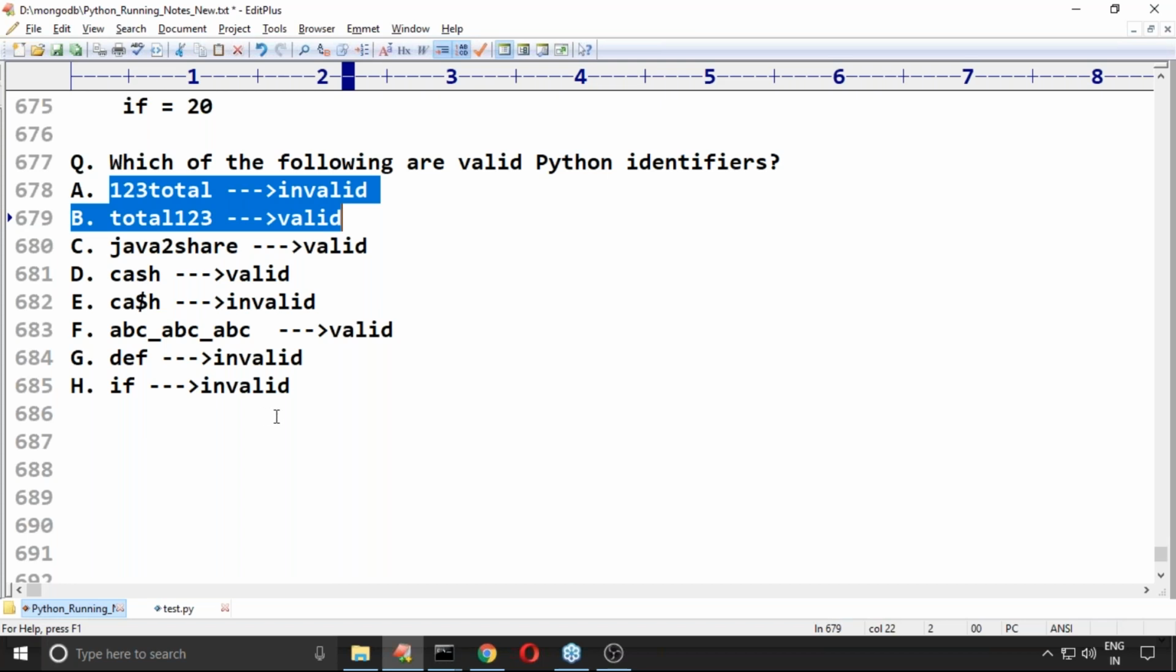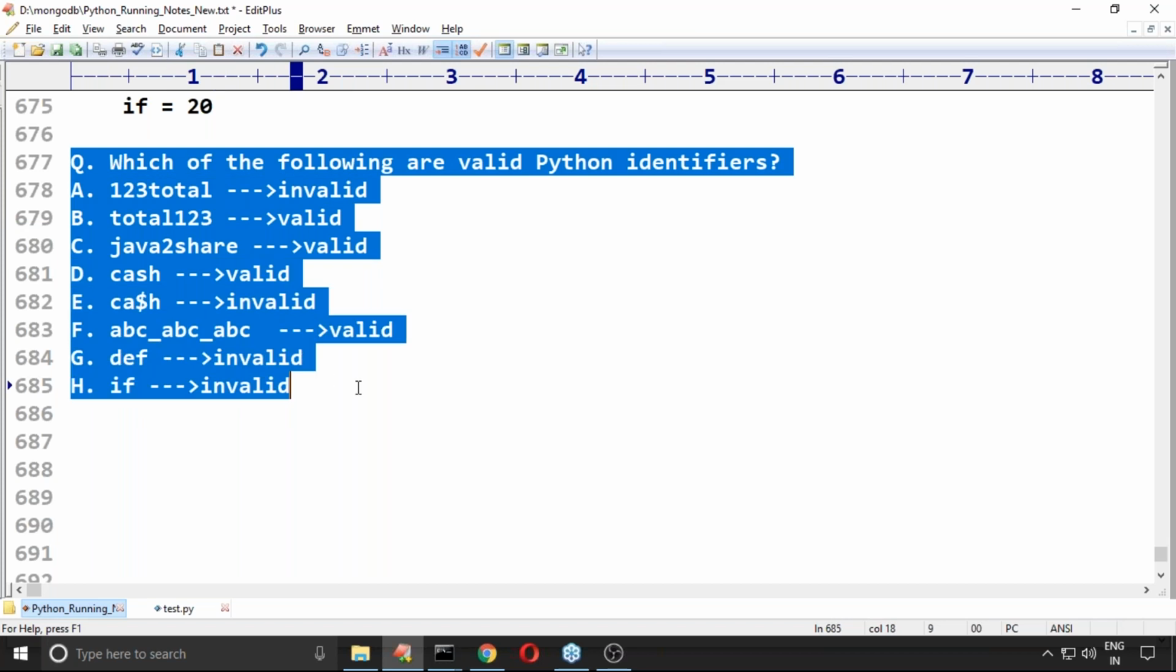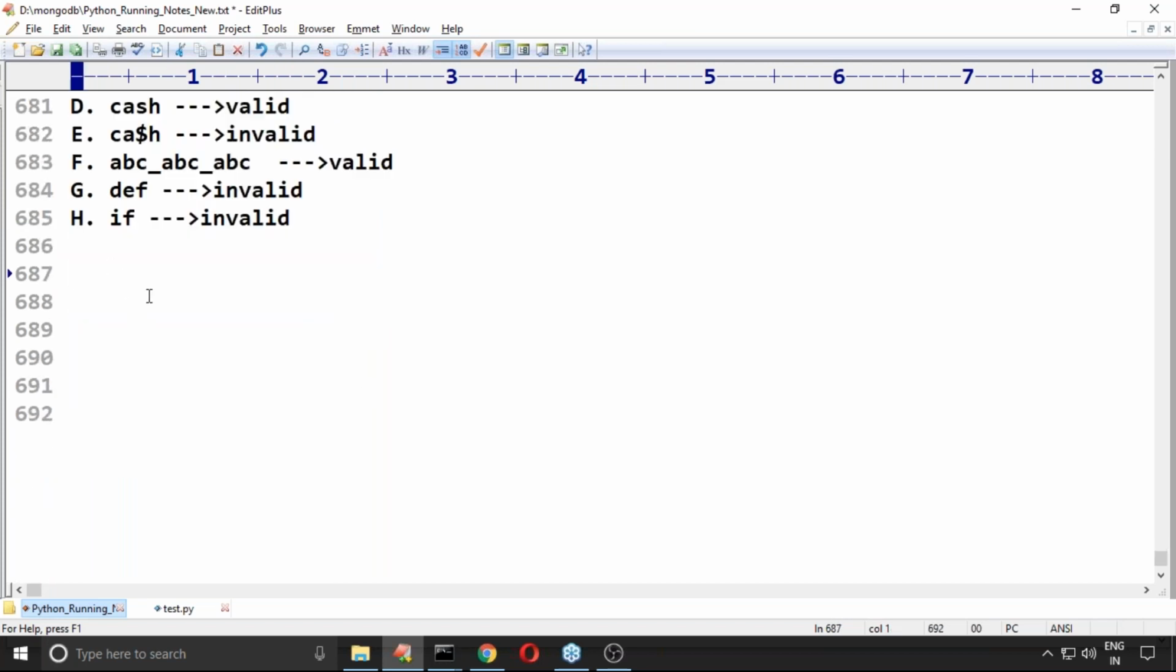Underscore x is valid. Sir, are all the people in the position to understand what an identifier is, and which rules we need to follow to define identifiers? Clear? Okay.